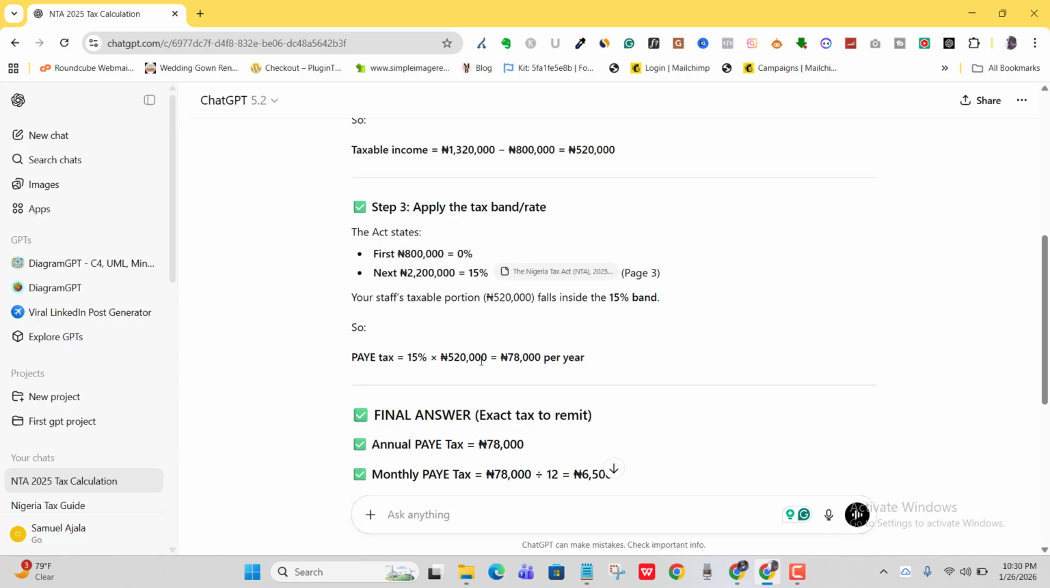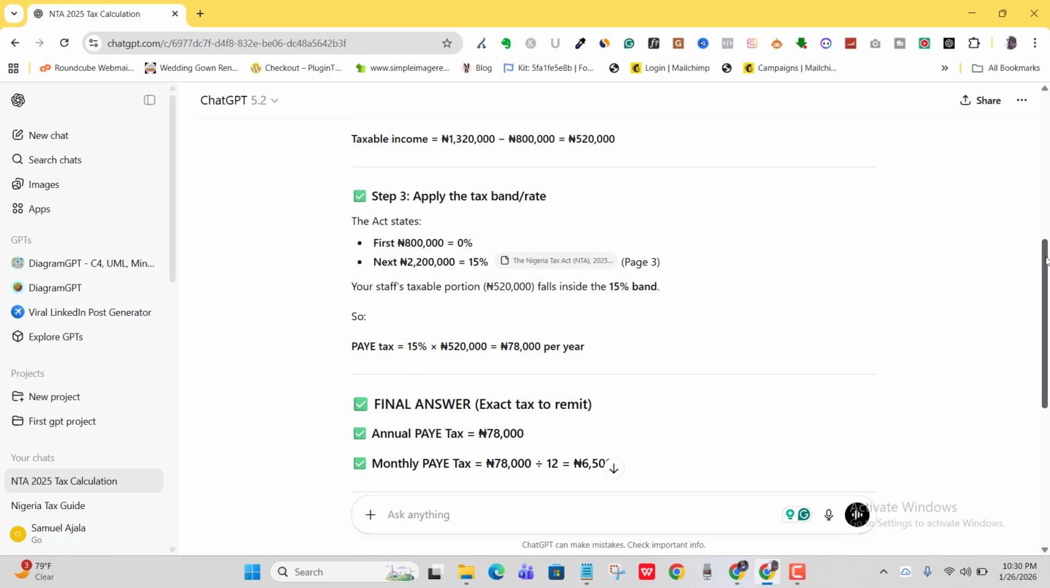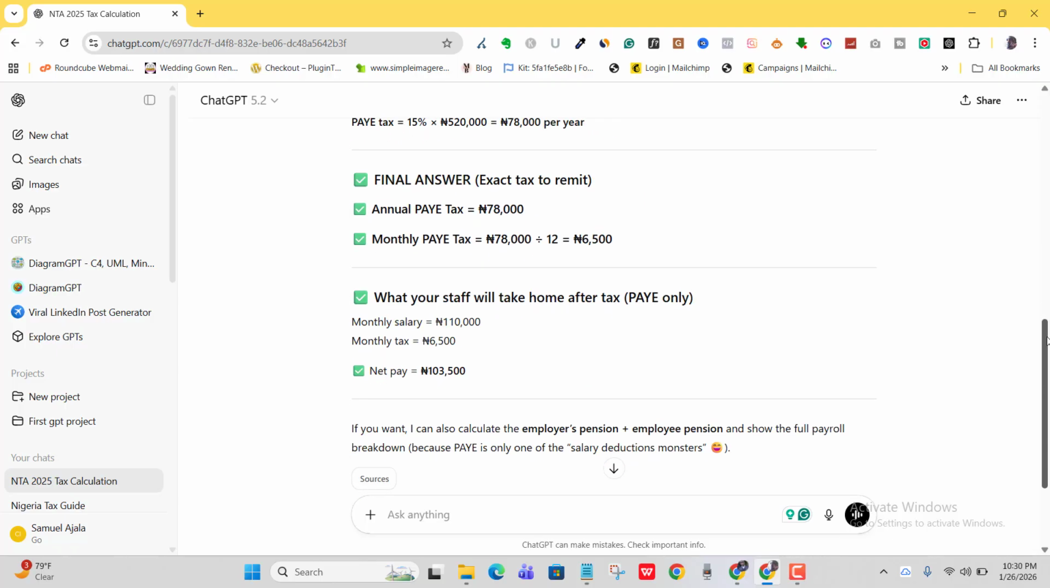I'm not even going to go through all of this because I'm not trying to teach you how to do the calculation. ChatGPT is already doing it for us, so it's more like a calculator. You don't tell the calculator to tell you how it arrives at an answer. All you're interested in is the answer. So let's go to our final answer.